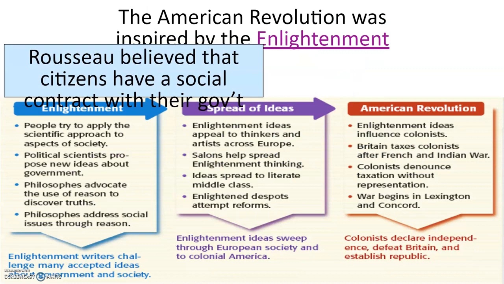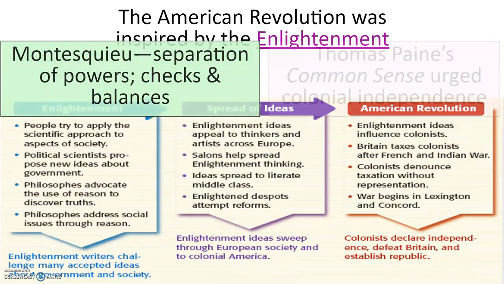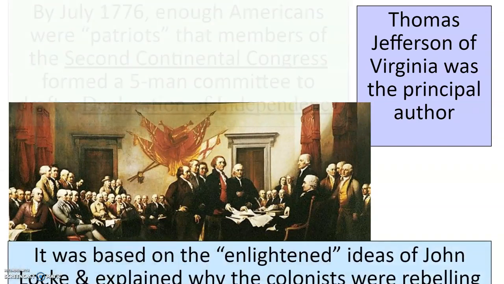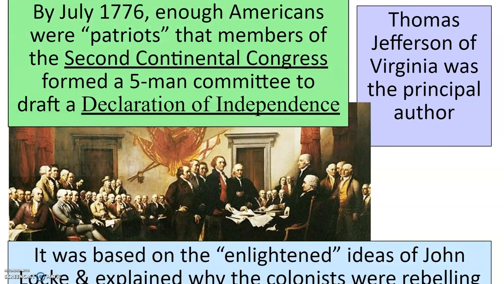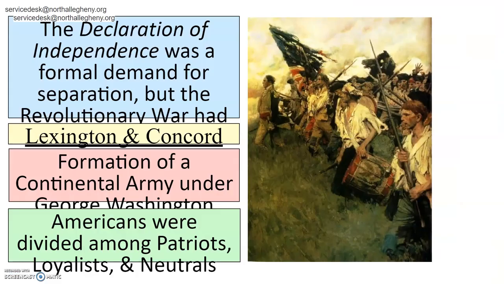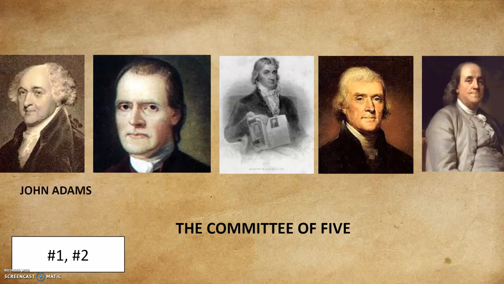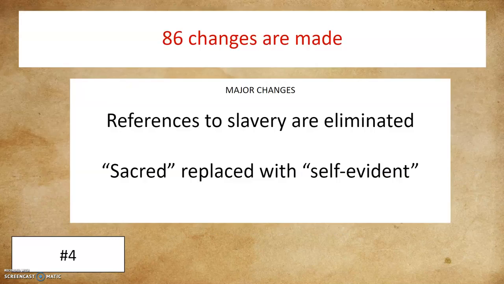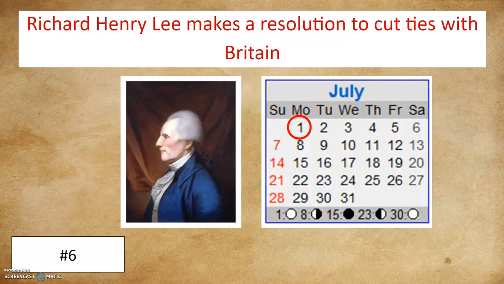There's Locke. These are the things, hint, hint, that people have at that time, right? Where can you find these issues? So there's the 5-man committee, life, liberty, and property. Okay. There's Locke's beliefs. There's a committee of 5. There's Adams. There's Sherman. There's Livingston. There's Jefferson. There's Old Ben, right? Remember, TJ is the one who wrote most of it. We talked about the deleted passage, slavery eliminated out of it, and sacred was replaced with self-evident to talk about the lack of religion that should be there.